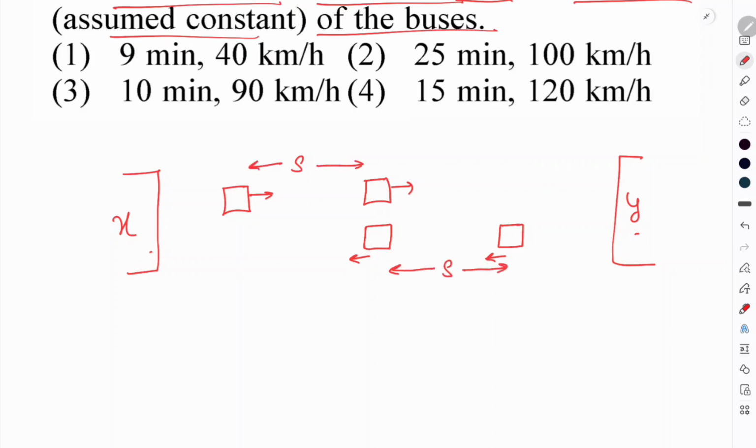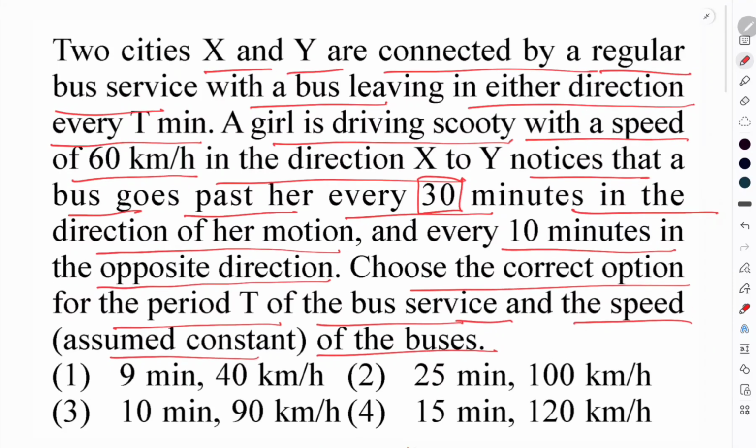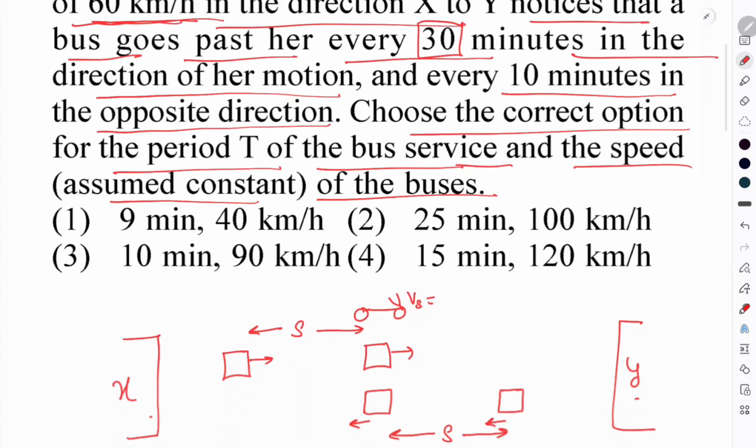Now let's assume that there is a scooty of the girl, and the speed of the scooty is 60 kmph.